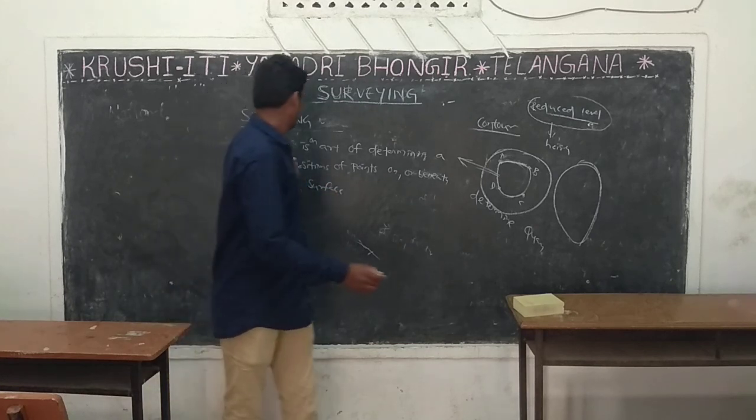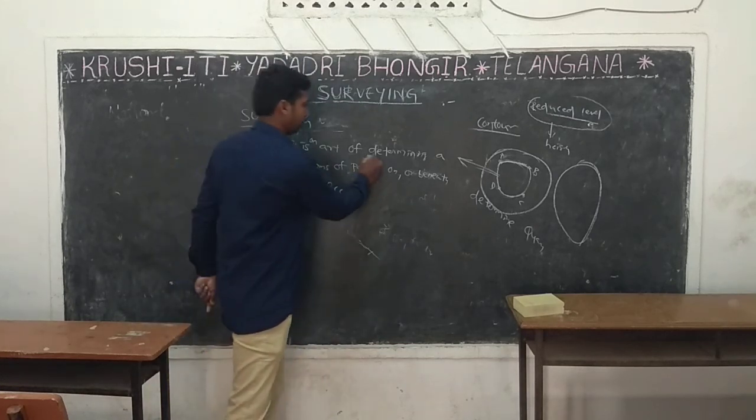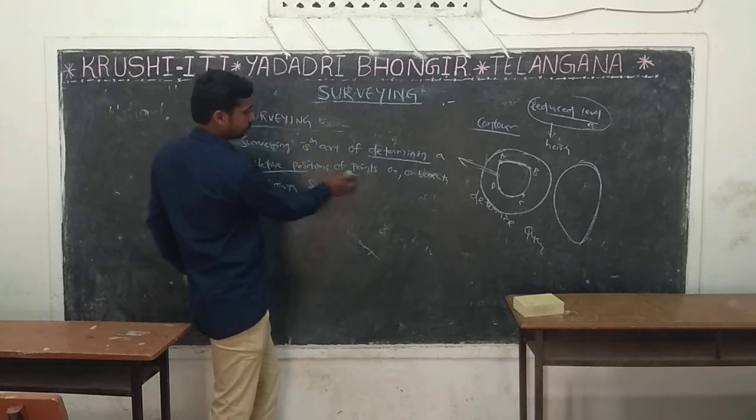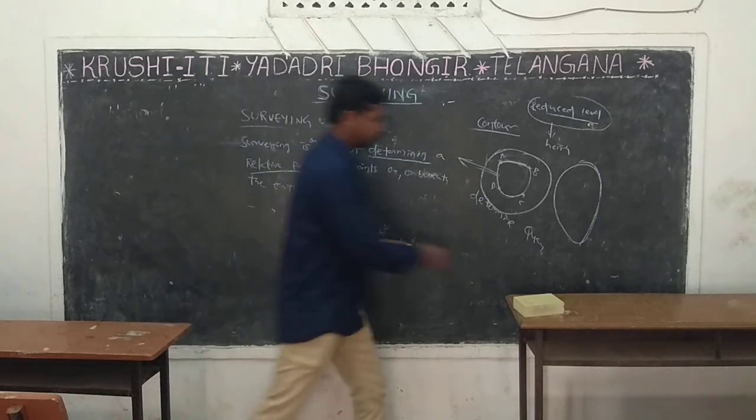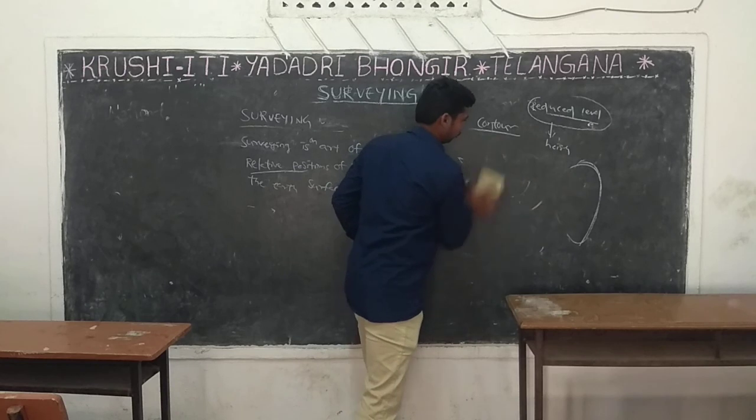See here, what is surveying? Surveying is an art of determining the relative positions of points.